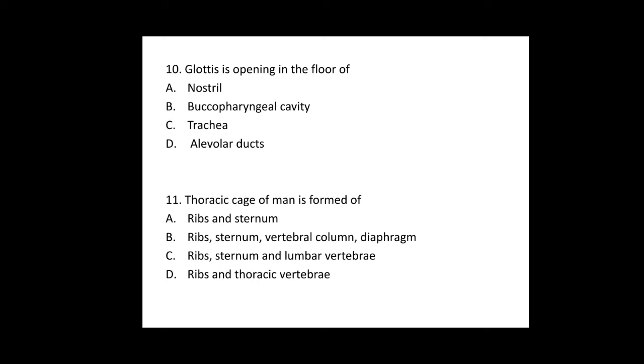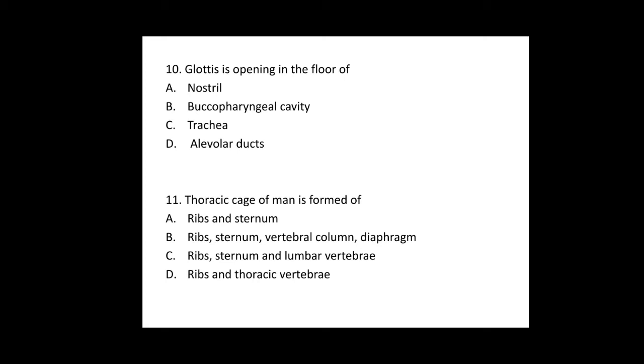Glottis is opening in the floor of. The glottis is the opening of the windpipe. After the opening of the windpipe, the first part that comes is the voice box or sound box, which we call the larynx. Soon after the larynx, there is a straight tube called the trachea. So the glottis is opening in the floor of the larynx. Option C.